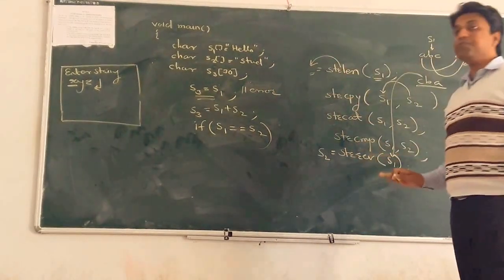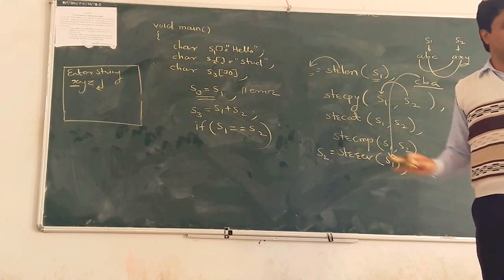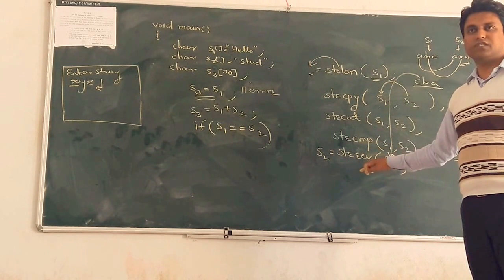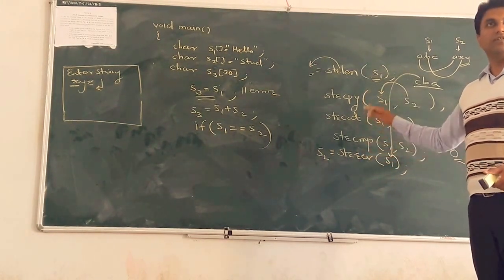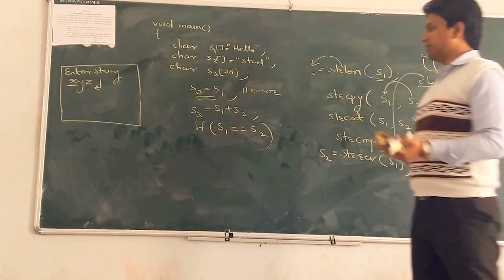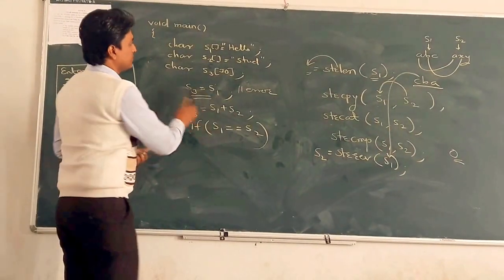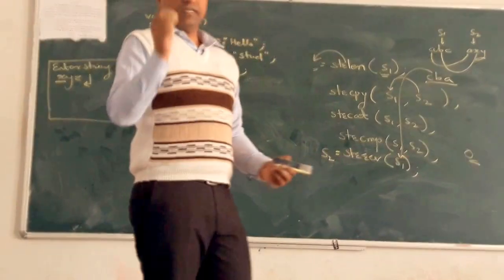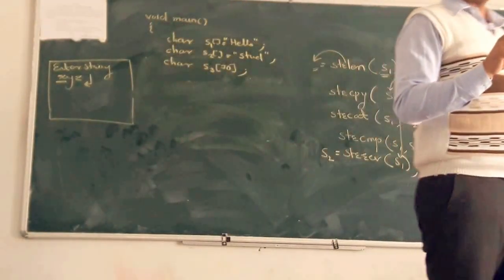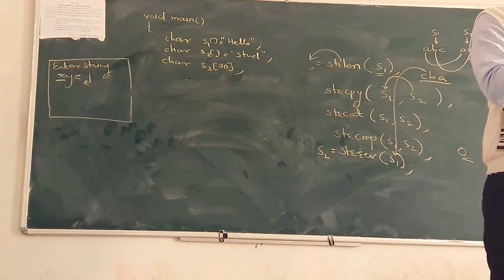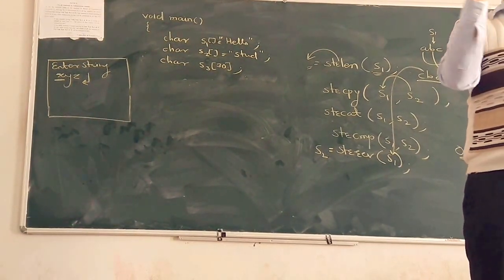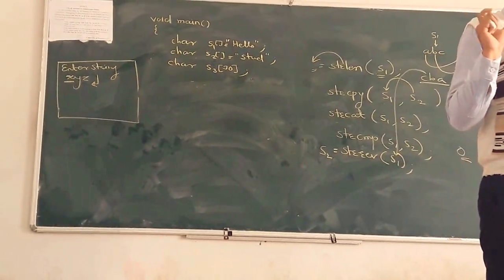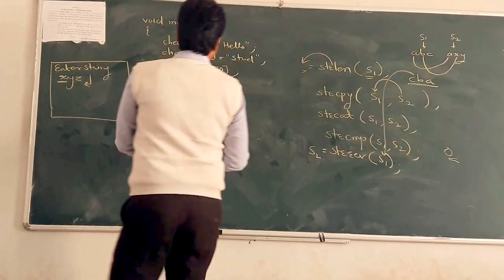So these are some string functions. There are a number of other functions also, but for your study purposes we can study these functions. And based on these functions, there is a problem. What is the program? The first program is to take any two strings, initialize them, and make the addition of the two strings, that is the concatenation operation. Then make a comparison of the two strings and calculate the length of any string. Clear?